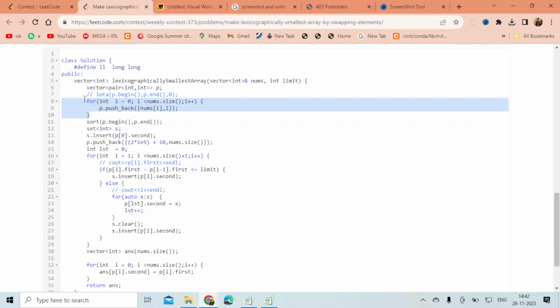So how did I approach this? First, I make a vector, and I have linked every element with their index.